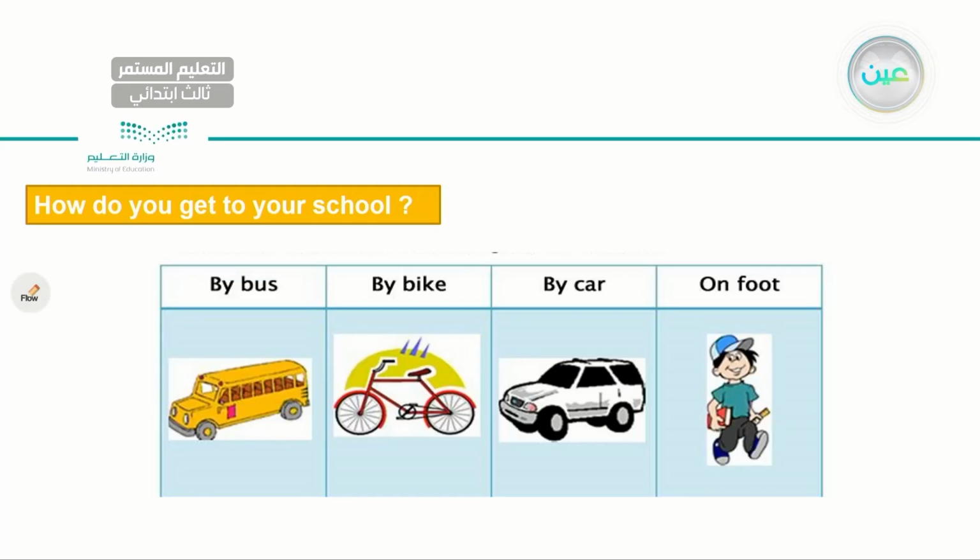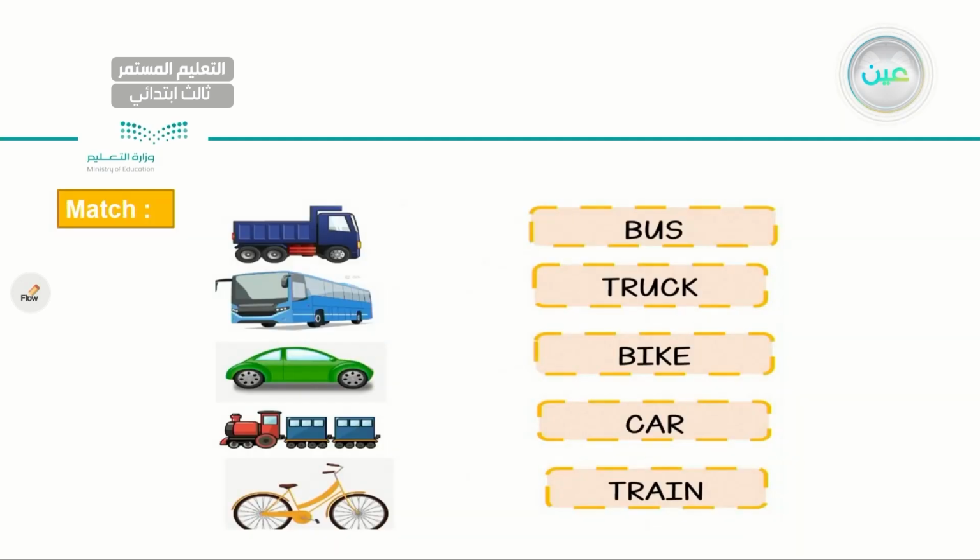So let me ask you the question one more time. How do you get to your school? So we might say by bus, by bike, by car, and on foot. Very good, my dear student. Now, as you can see here, let's match together.